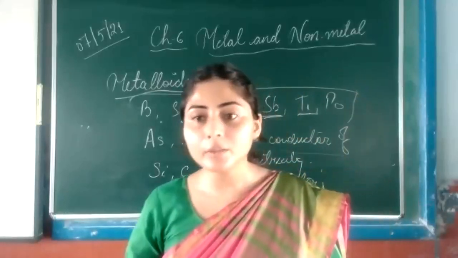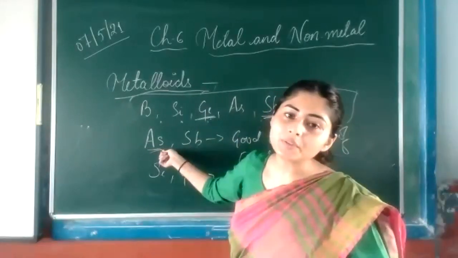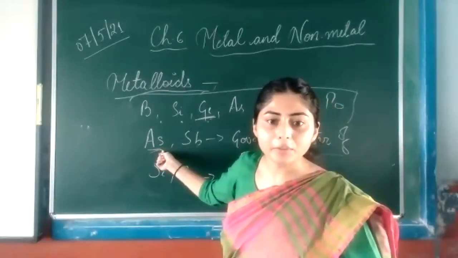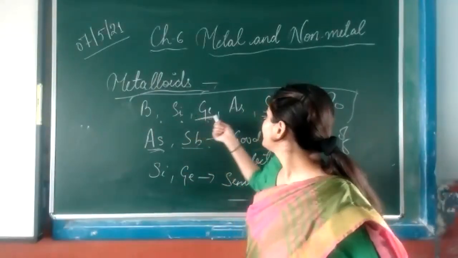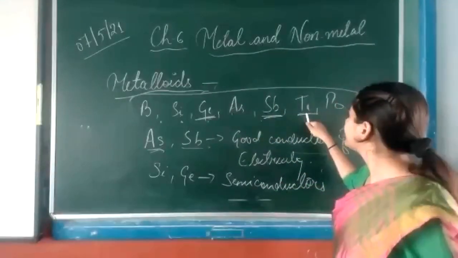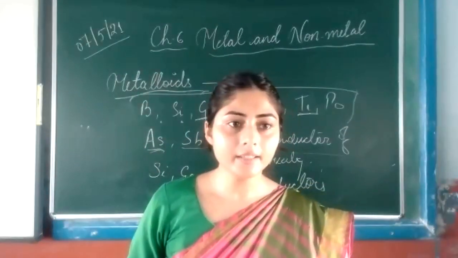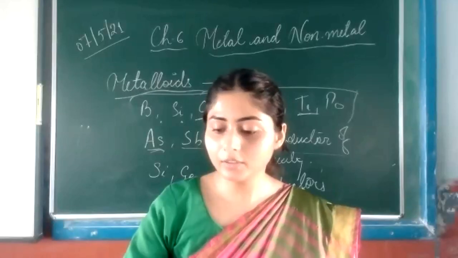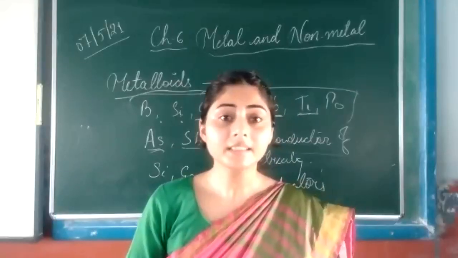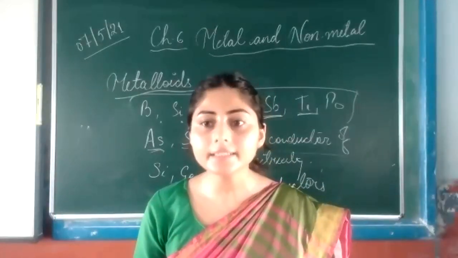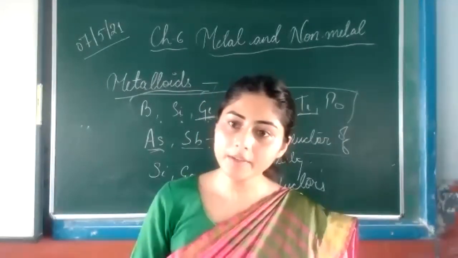I have written here only the symbols of the elements. This is arsenic. Don't get confused in the symbols. Try to learn them. Antimony, Sb; boron, B; silicon, Si; germanium, Ge; arsenic, As; selenium; polonium. If you don't want to remember the whole periodic table, at least learn it till 20, with the symbols and the elements.